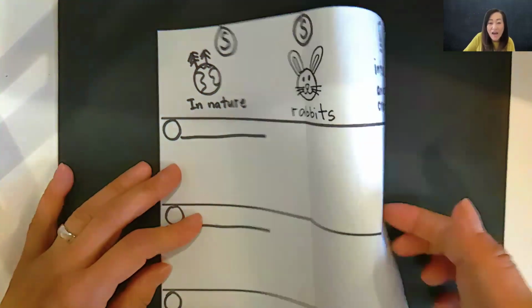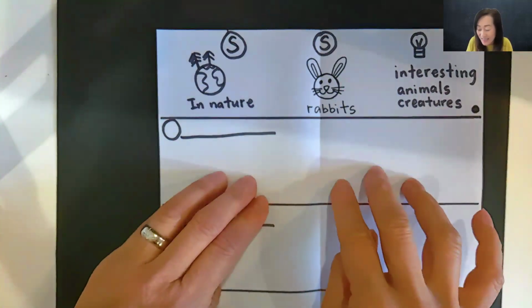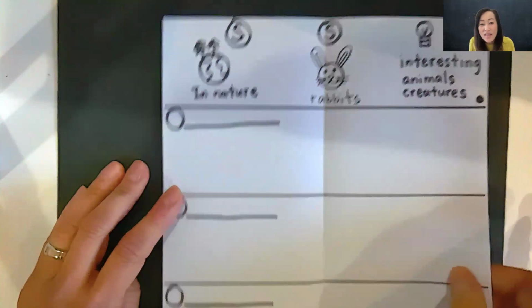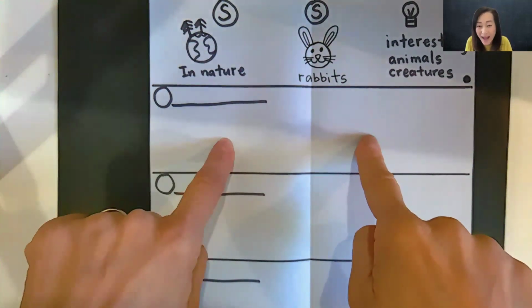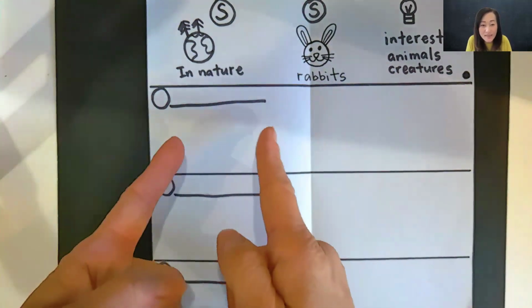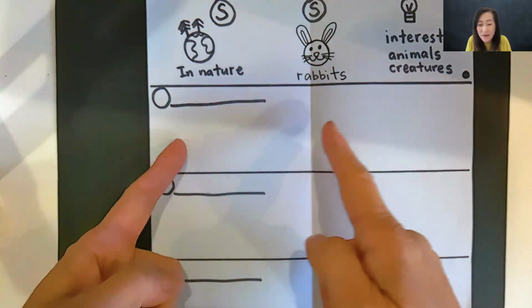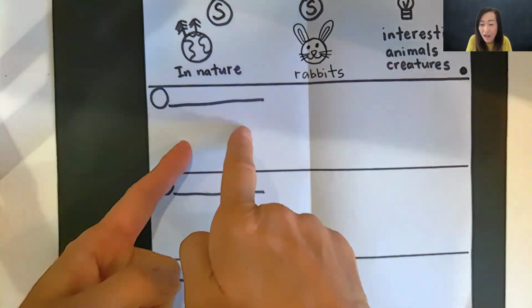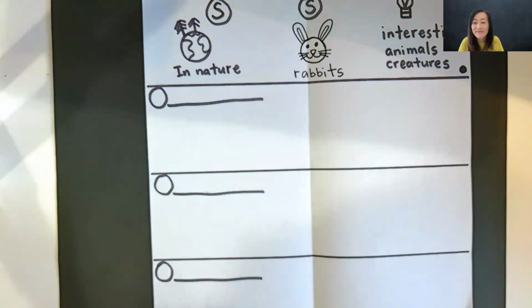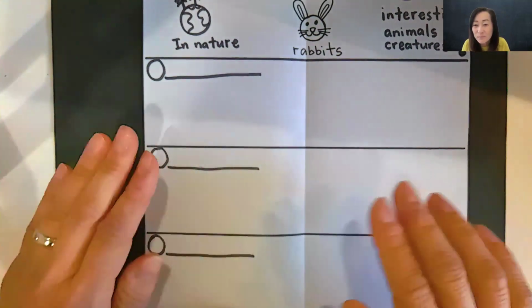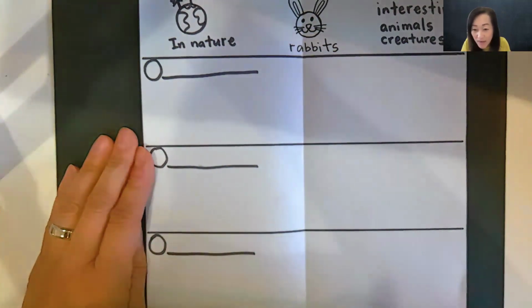And look what I did. I folded this paper, and now I have 2 boxes. And so these 2 boxes are going to help me organize my details. I'm going to put one detail here. And you know what? I'm going to put a detail for that detail. Oh my goodness. Amazing, because I can see you guys are ready to do that.